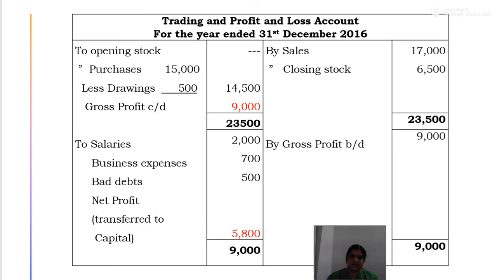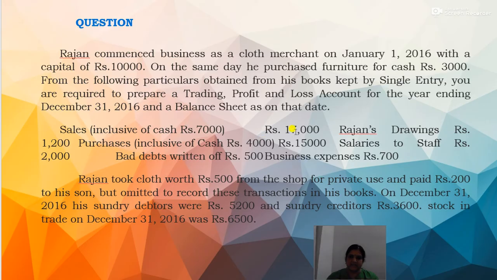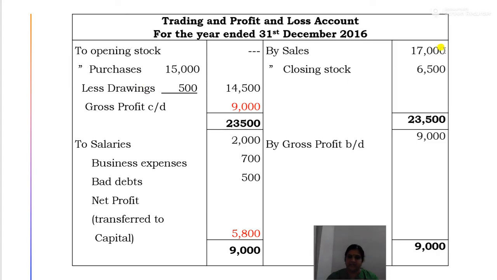Then sales also is given, that is sales is 17,000 and the closing stock is 6,500. So sales 17,000, closing stock 6,500. So the total is 23,500 and the balancing figure, that is gross profit, is rupees 9,000. Okay. Now this is gross profit carried down. Now we will write by gross profit brought down as rupees 9,000.